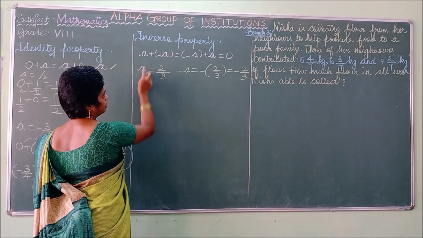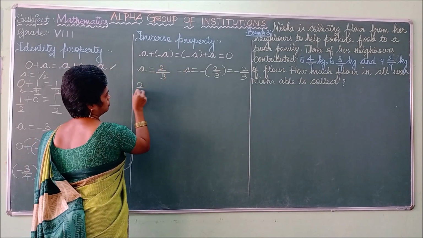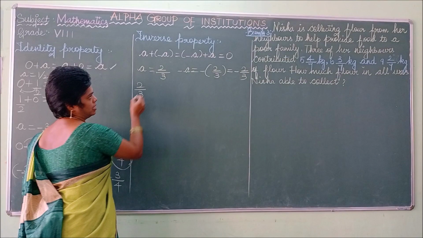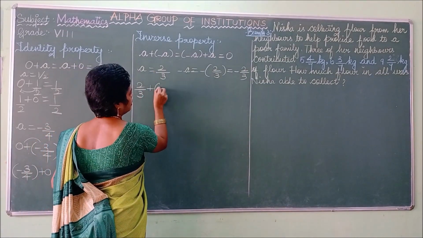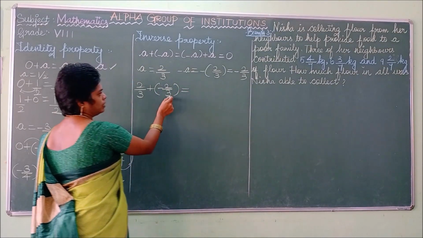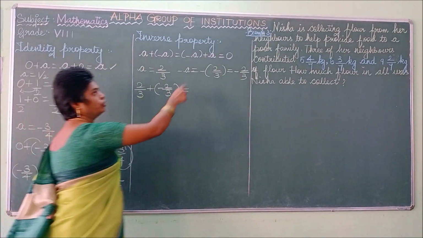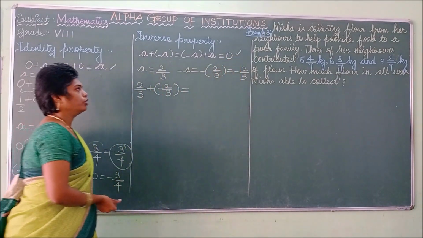Use this condition: a plus minus a. What is the value? a is 2 by 3 plus minus a, and minus a is minus 2 by 3. So you are adding or subtracting this term, will you get the value 0 or not? That only we are going to check.